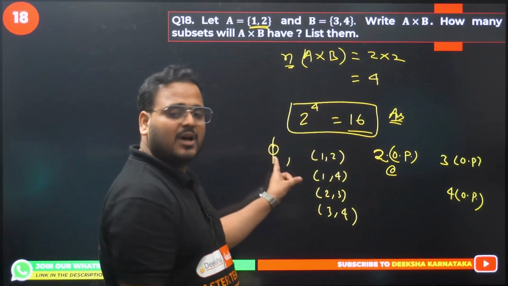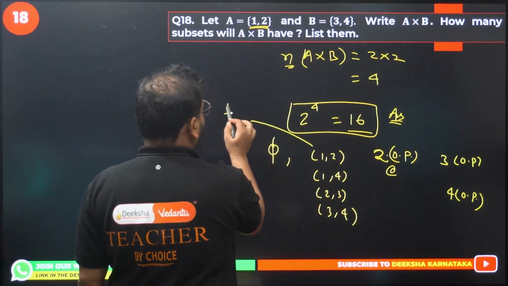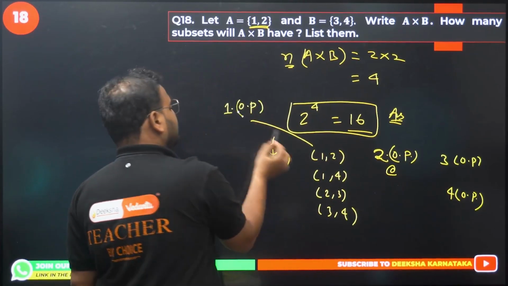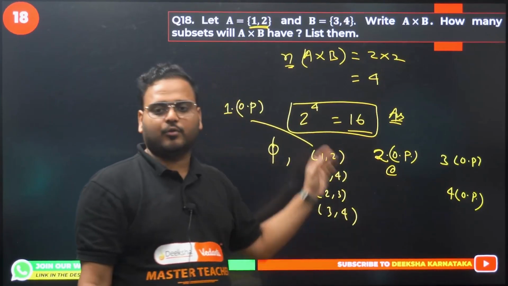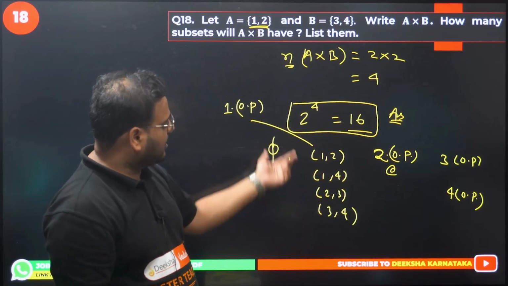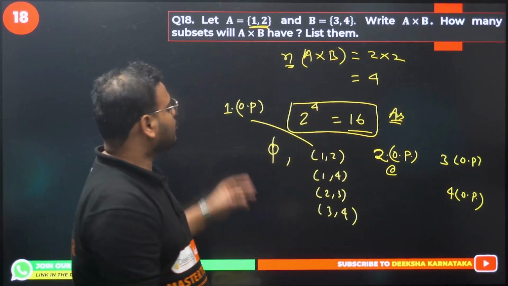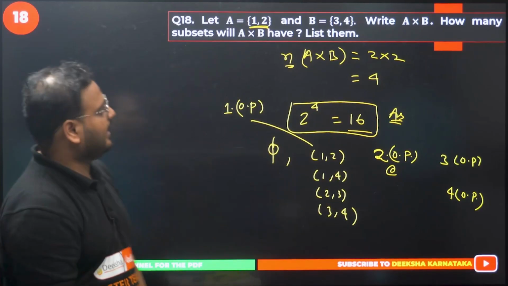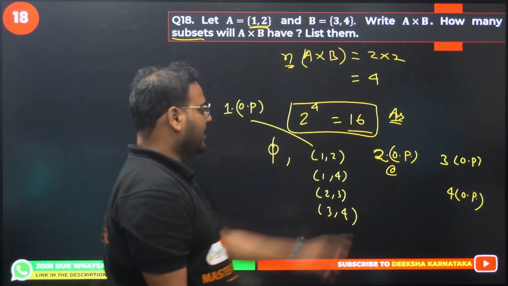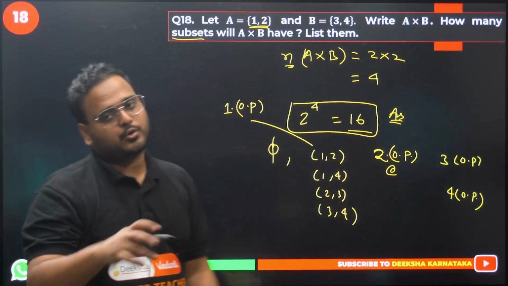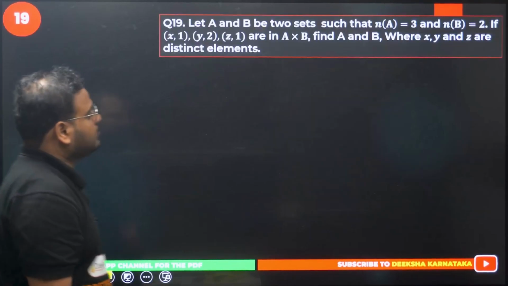Your first is going to be null. Then you'll have single ordered pairs. This represents one ordered pair. Then we'll have 2 combinations possible. So 1, 2, 1, 4; 1, 2, 3, 4; 1, 4, 3, 4. Like that you can make the ordered pairs. You'll have a total of 16 such elements. Those are called subsets: subsets of category null, 1 ordered pair, 2 ordered pair, 3 ordered pair and 4 ordered pair. Total will be 16. Please solve it and tell me you got question number 18.